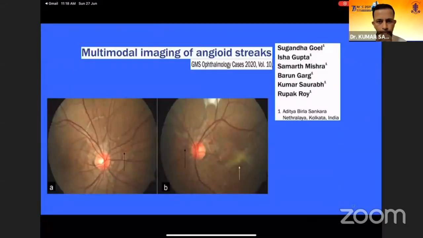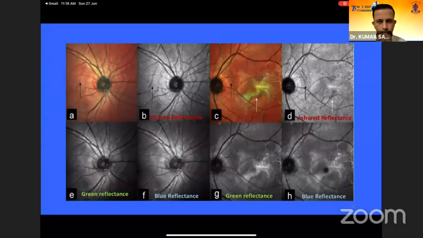Now, about angioid streaks, these are crack-like structures in the calcified Bruch's membrane overlying the atrophied RPE, which are more characteristically and better appreciated in multicolor imaging. And the channel for visualization in all of the above in multicolor is the infrared reflectance, as the infrared light passes through all the inner and middle layers of the retina and is reflected back from the RPE.